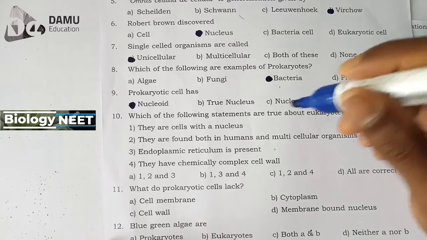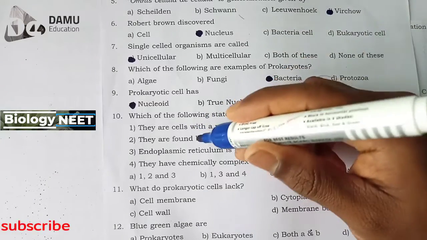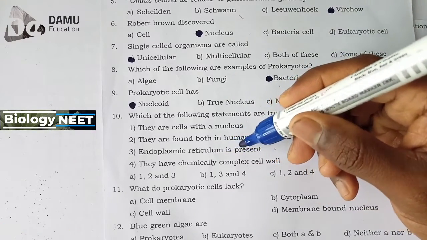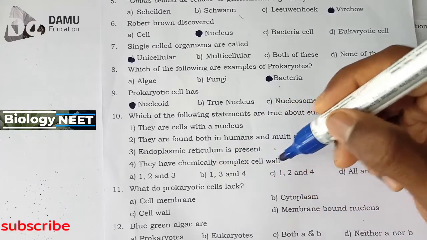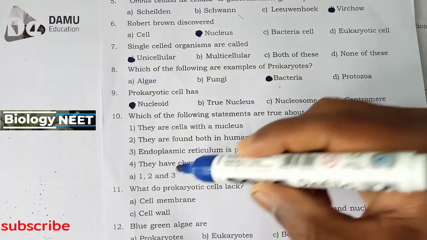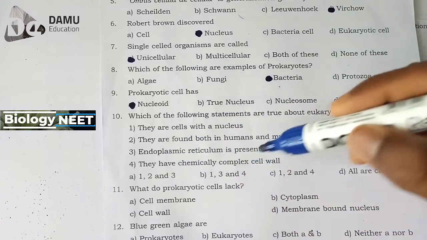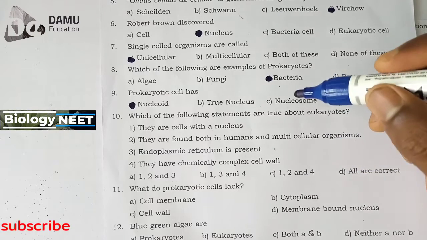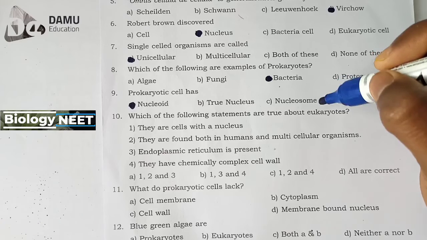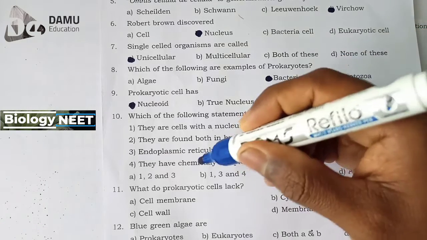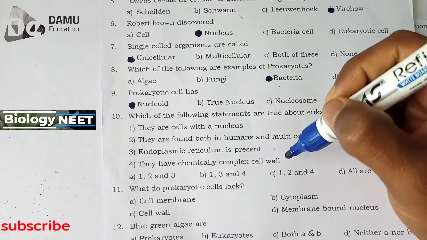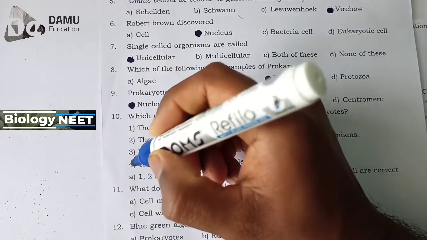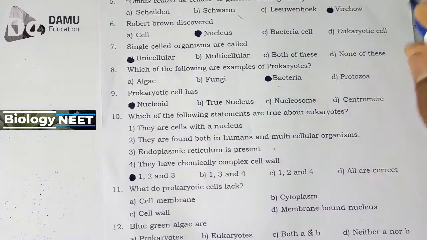Next one, which of the following statements are true about eukaryotes? They are cells with a nucleus. They are found both in humans and multicellular organisms. Endoplasmic reticulum is present. They have a chemically complex cell wall. The options are 1, 2, 3; 1, 3, 4; and 1, 2, 4. Eukaryotes do not have a chemically complex cell wall, so only 1, 2, 3 is satisfied. So the answer is option A.